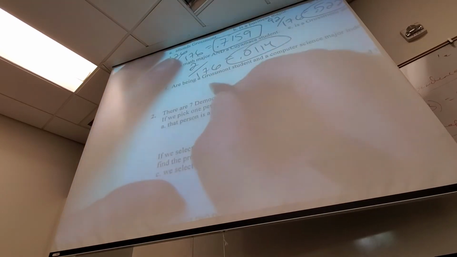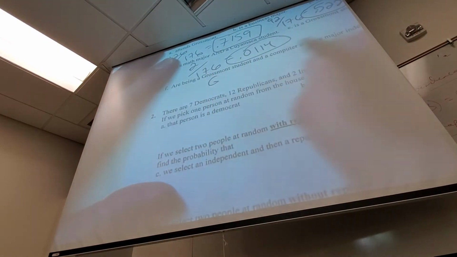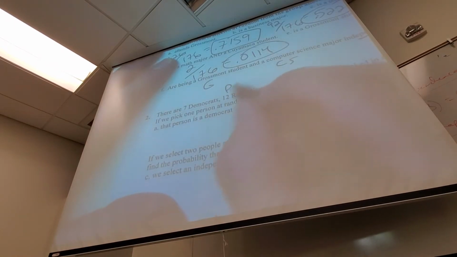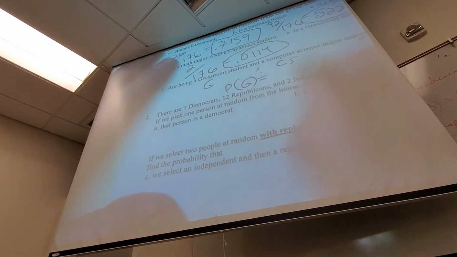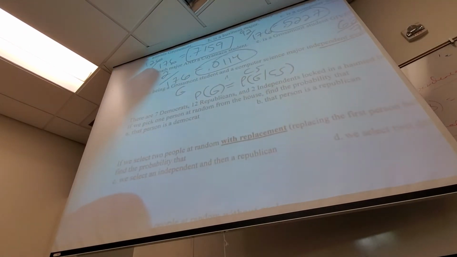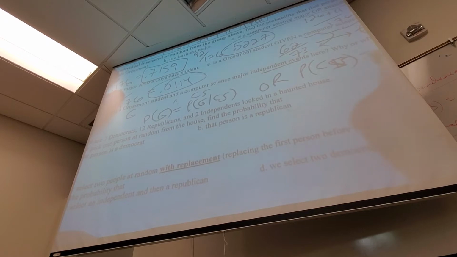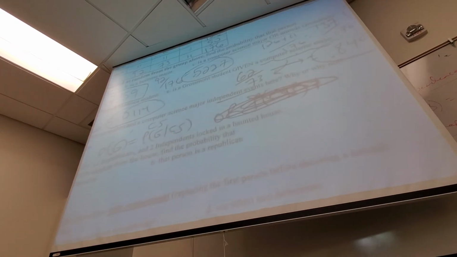So are being a Grossmont student and a computer science major independent? What I have to check is whether the probability of Grossmont is the same as the probability of Grossmont given computer science. Or I could check whether the probability of computer science is the same as computer science given Grossmont.